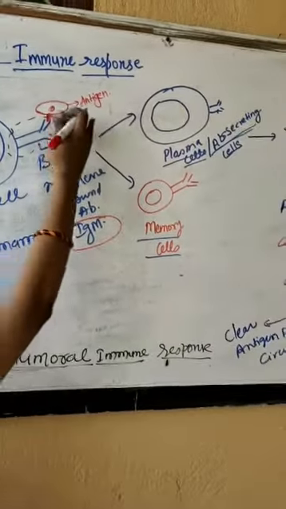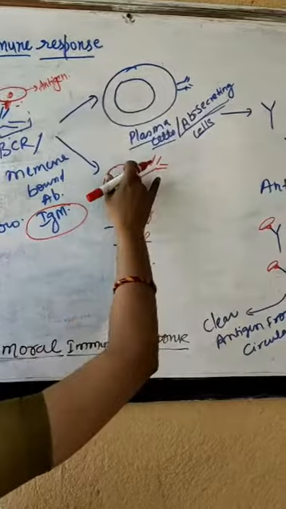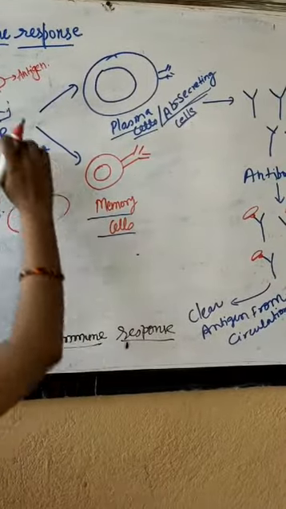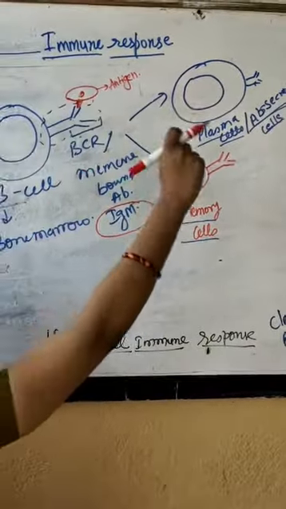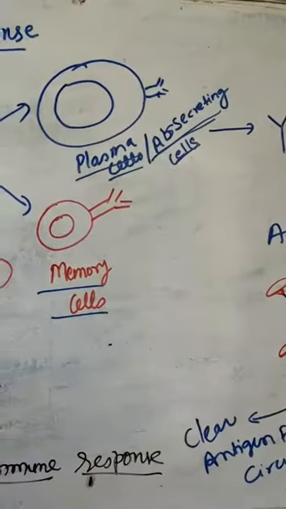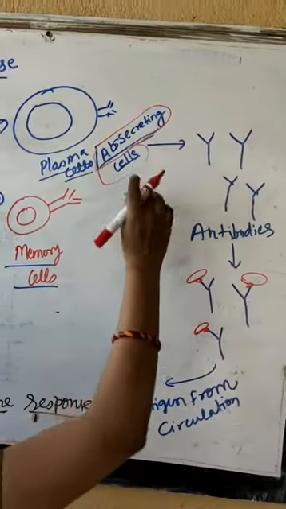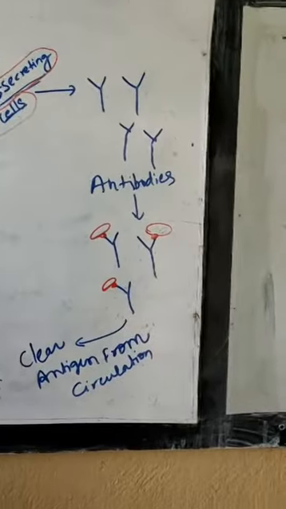After this antigen antibody binding, there will be formation of two types of cells. One is called the memory cell, which will remember this antigen for life, and another one is called plasma cells or antibody secreting cells. As the name defines, antibody secreting cells are going to secrete antibody into the circulation.